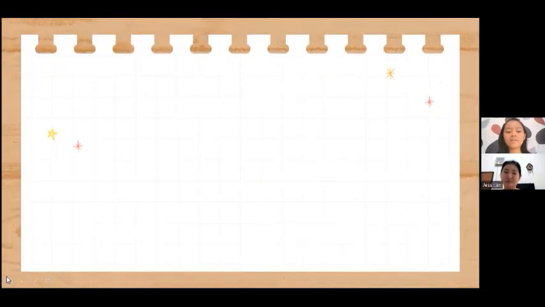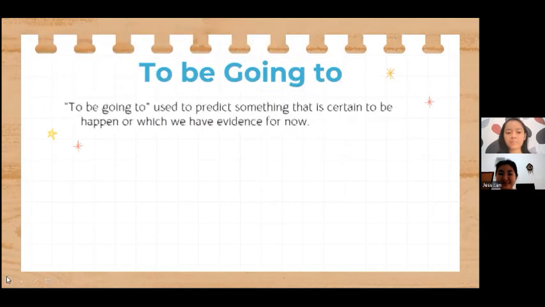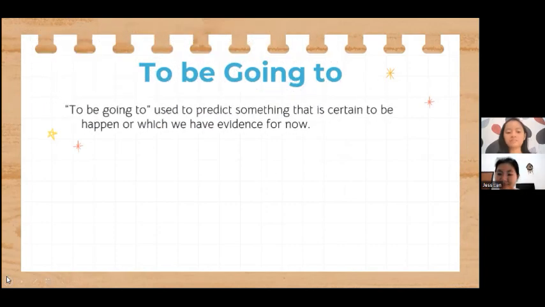Okay, next we move to the future tense to be going to. First of all, have you heard about the future tense to be going to? Or do you know the definition of it? To be going to is used to predict something that is certain to happen or for which we have evidence now. Can you guess what the patterns are?